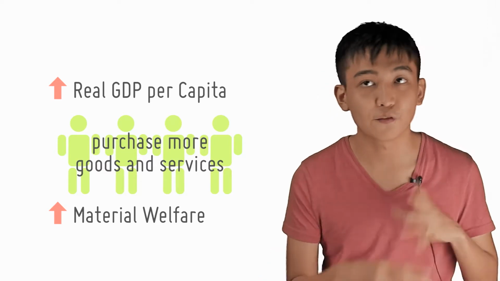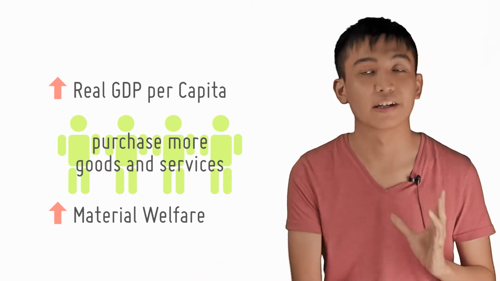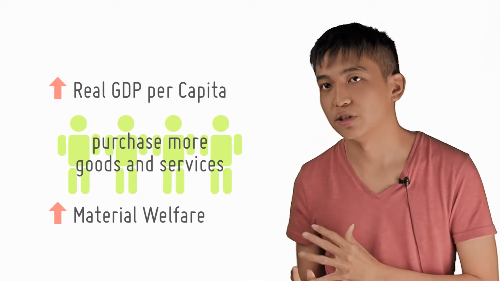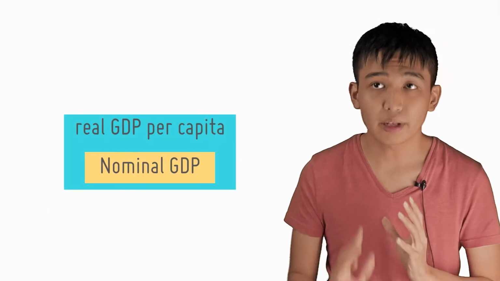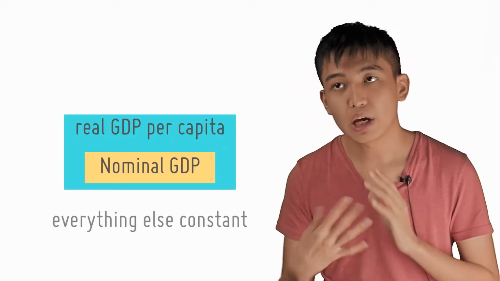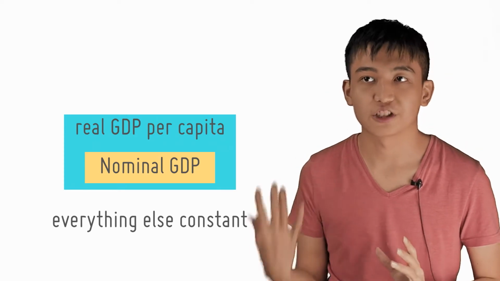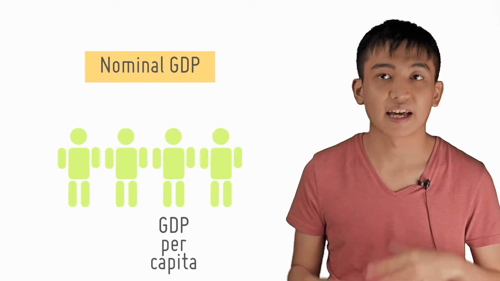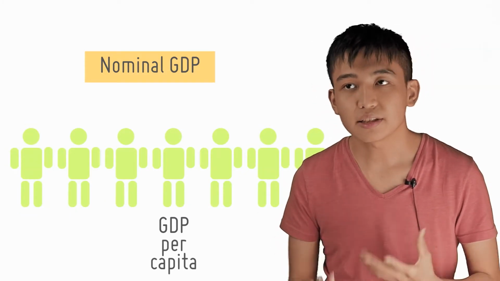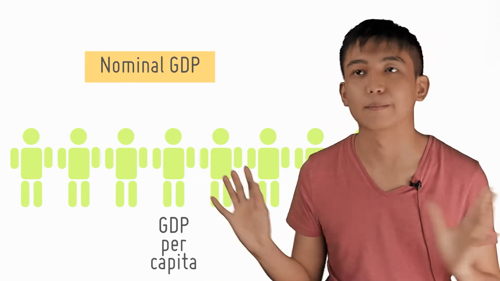Notice that I explained fully how a real GDP per capita that has improved has led to an increase in the SOL. However, this ceteris paribus assumption is dangerous. Remember that nominal GDP is only a part of real GDP per capita. We have assumed that everything else has been held constant. For these kinds of questions, we usually state that it is unlikely that the population has grown more than the nominal GDP. Hence, GDP per capita usually increases, unless there is a massive war or genocide, then I'm sorry.